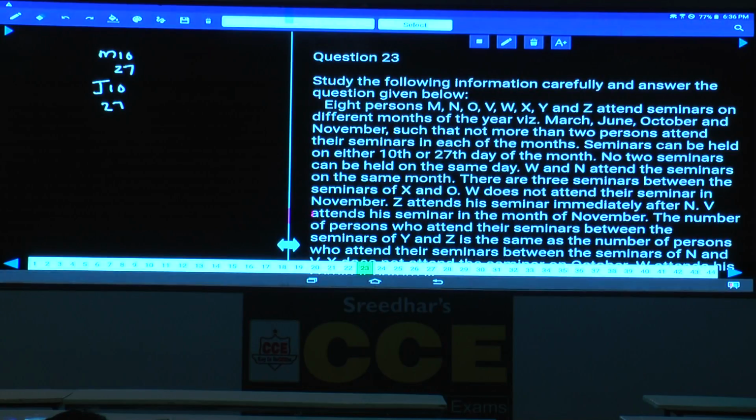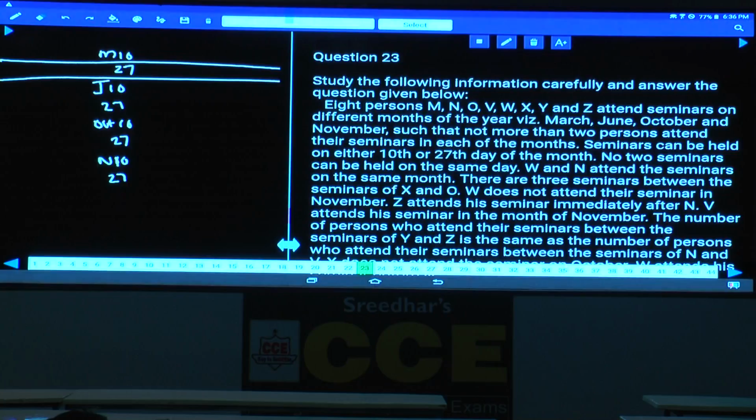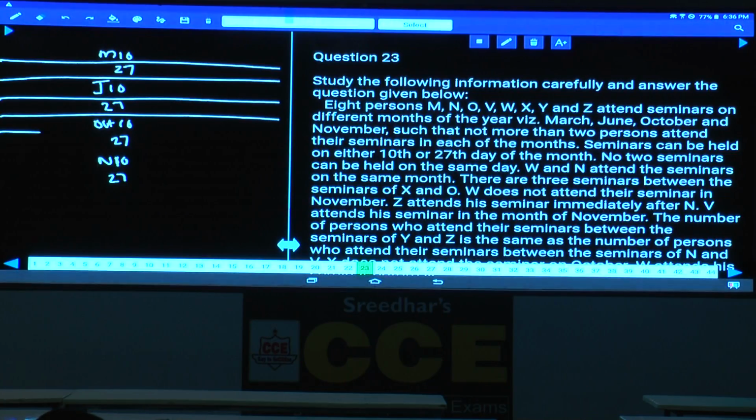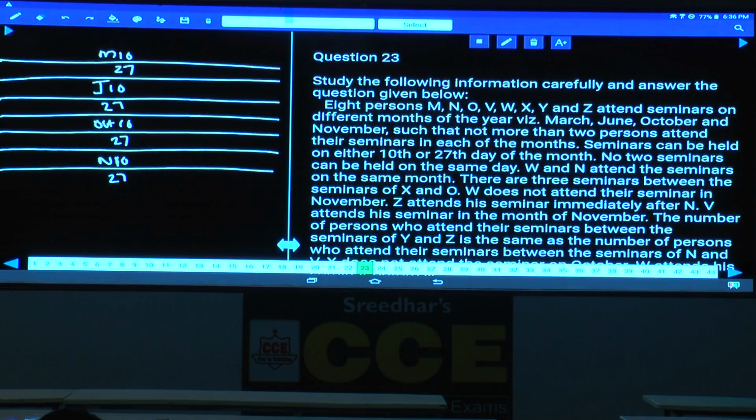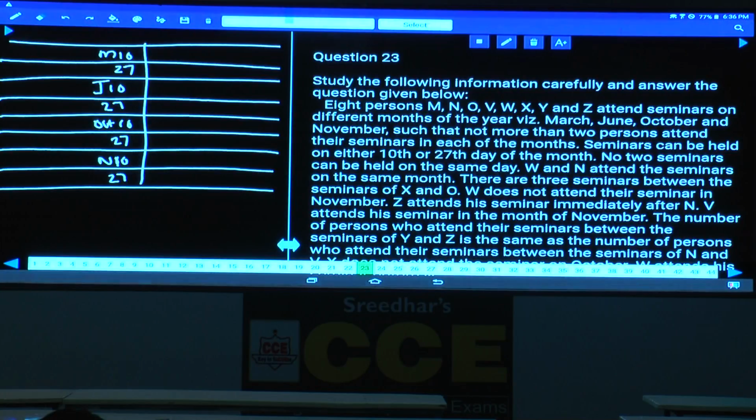Next one after June is October 10th and October 27th, and November 10th and November 27th. Isn't it? Yesterday I explained how to represent the data in such cases. Rather than writing adjacent to each other, it is always advisable to represent the data like this.